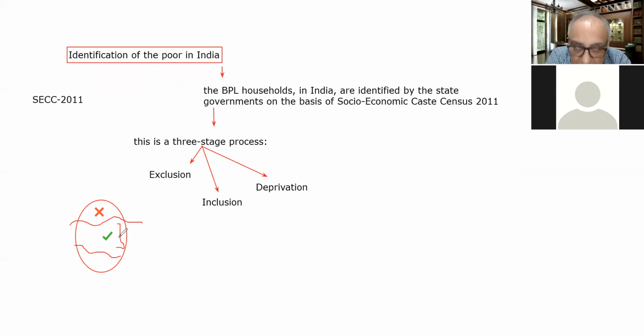Now their categorization is further done on the basis of the deprivation indicators, whether a family is deprived on one factor, two factors, three factors, four, five, six, or seven factors. Accordingly, the households are prioritized for inclusion in the BPL list.